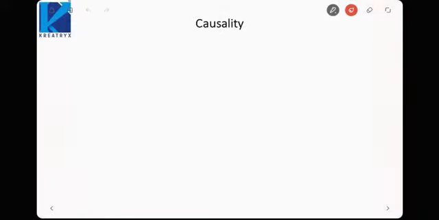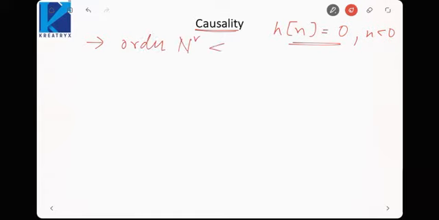Next we move on to how we can identify causality of a system by the Z transform. I know in the time domain causality is when h(n) is equal to 0 for n less than 0. This is the condition for causality in the time domain. But now I want to know causality in the Z domain. So first of all, the order of the numerator should always be less than the order of the denominator.